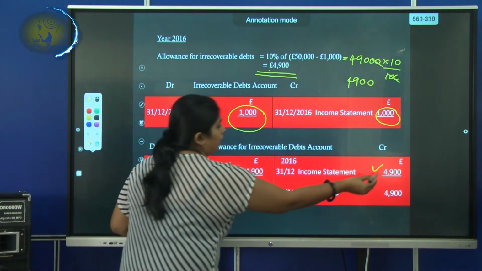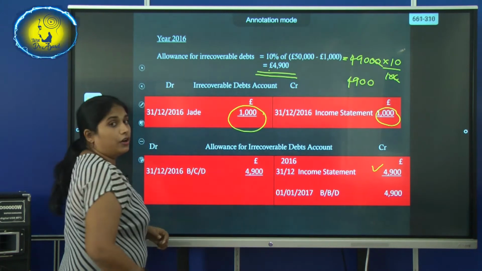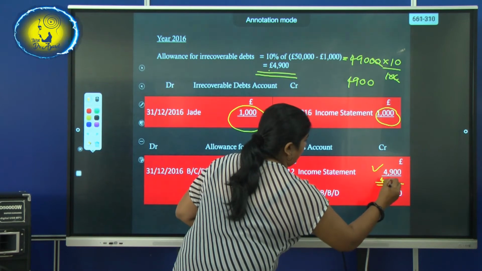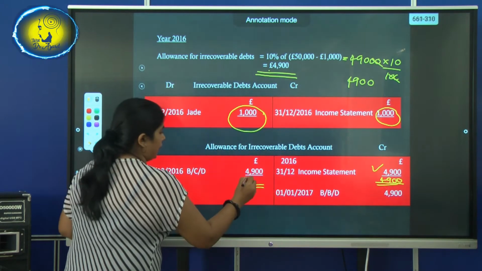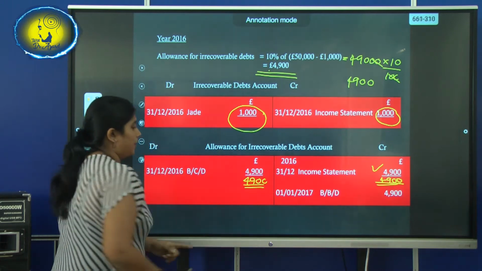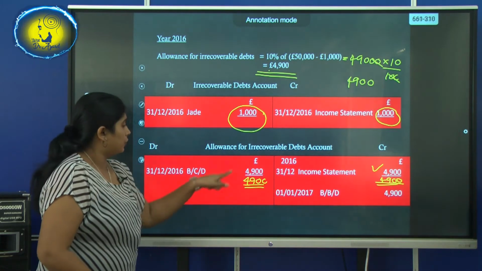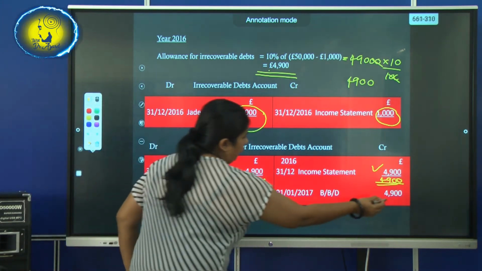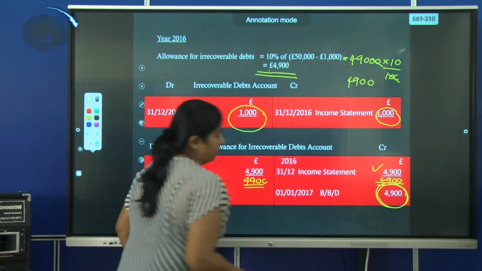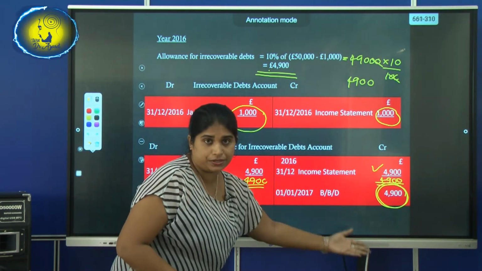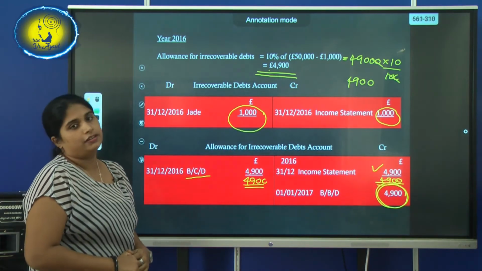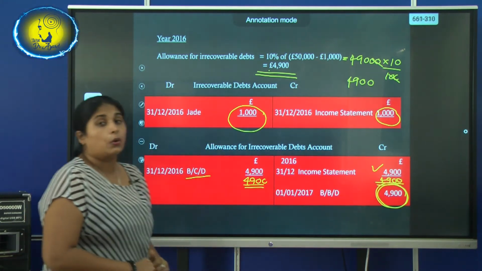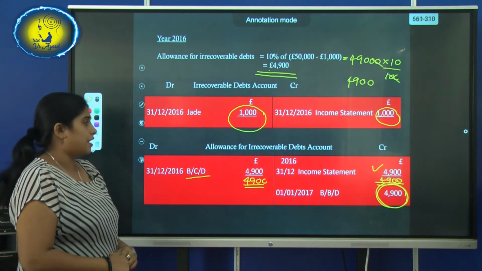What do you have to do? Here you have only one amount. You will be recording it on both sides. If I write like this, only one amount is there on the credit side. You will write it on both sides. Then on the debit side you don't have any amount. So that total amount will be carried down and brought down. So this amount, children remember, continues for the following years. So when you start 2017, this will become your opening balance for 2017.